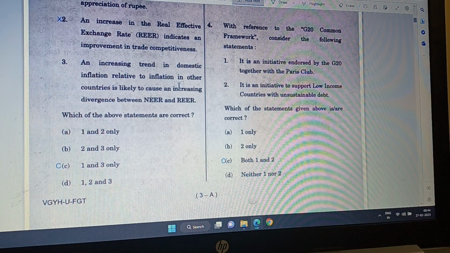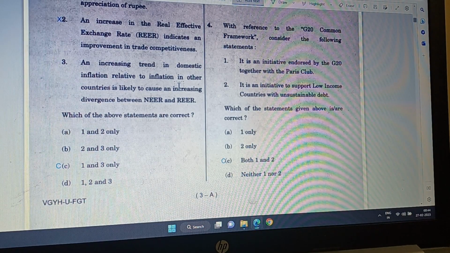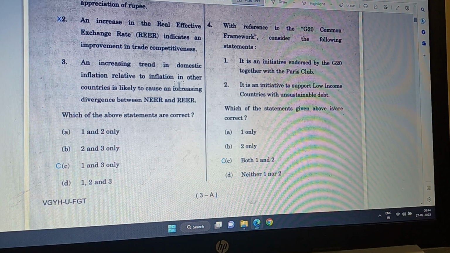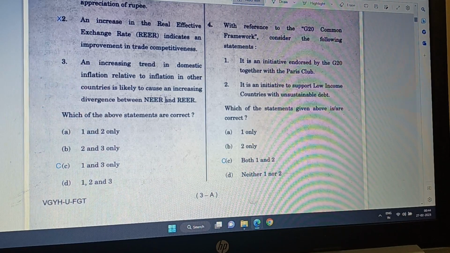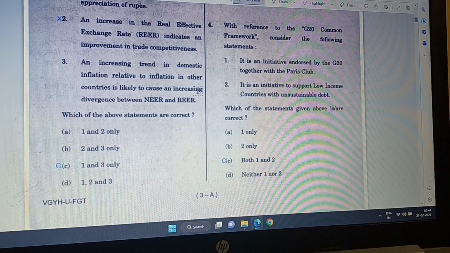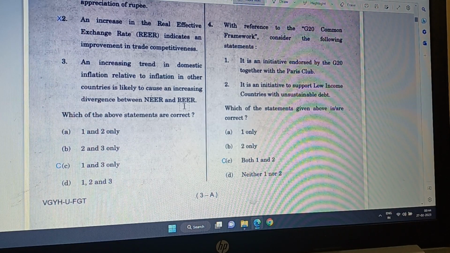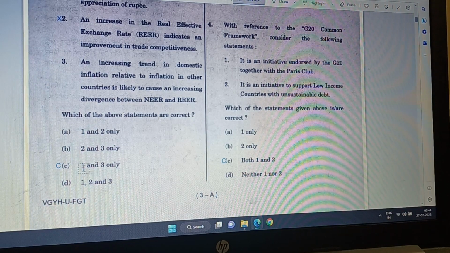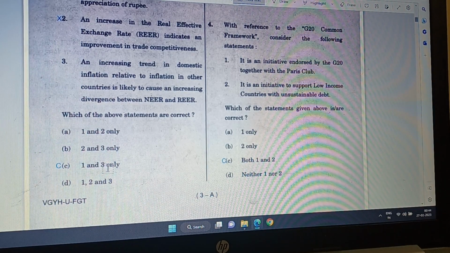It means our real effective exchange rate becomes weaker. Rupee becomes weaker since inflation in India is higher and inflation in other countries is lower. So that way there will be divergence. Hence answer C is correct. Only 1 and 3 are correct.